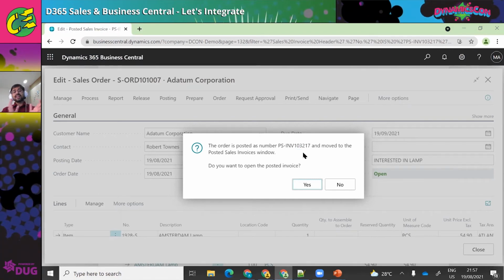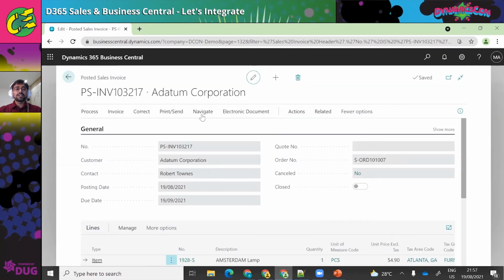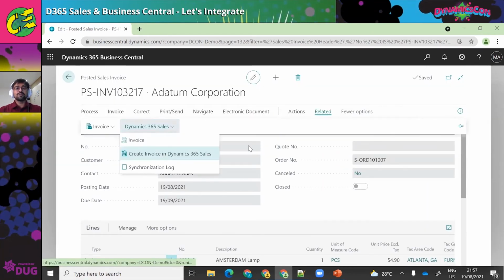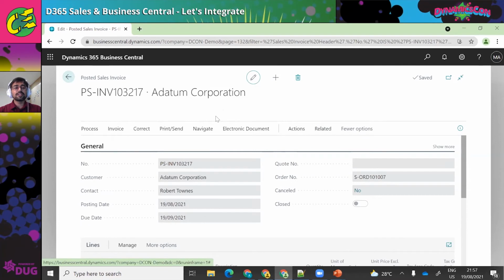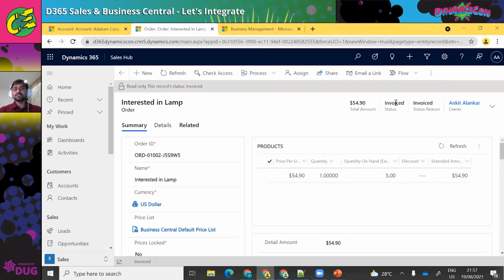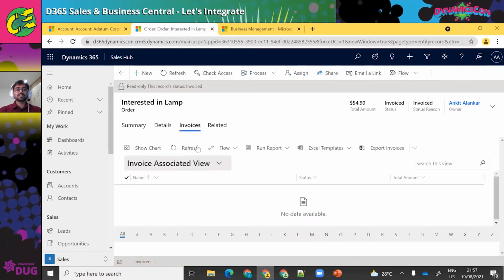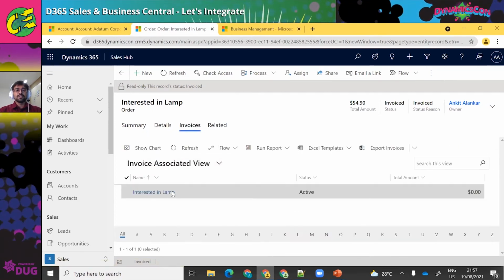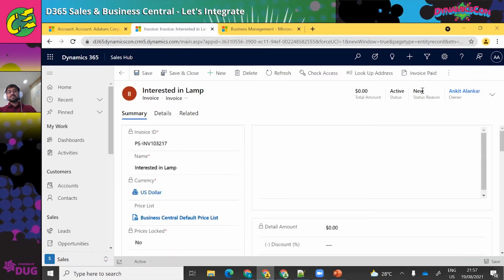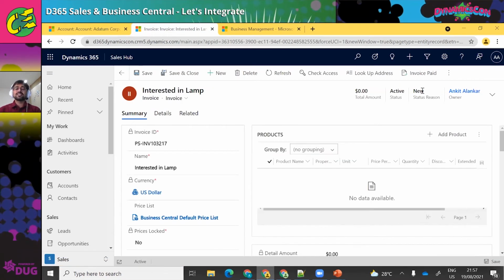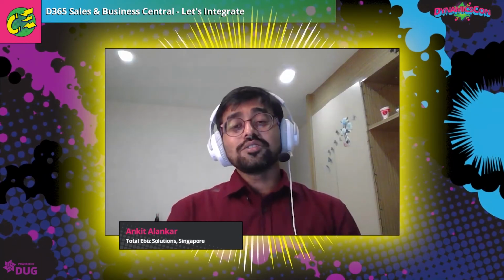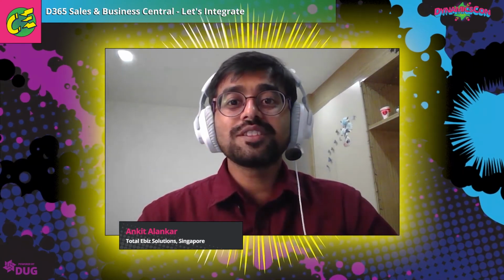So that's the entire end-to-end integration. You can quickly create this invoice manually. For now, I'm just creating it manually for me to see this invoice. If you see, this invoice is currently invoiced, the order status, and finally you will see the invoice being processed in CRM here. The status is active and new. Later, you can apply the receipts, then the status is going to change accordingly. That's all about the end-to-end flow of CRM.